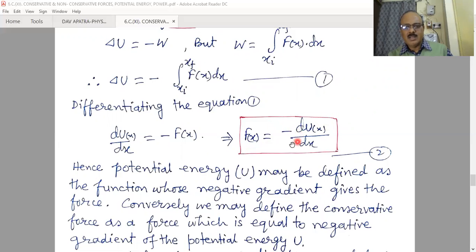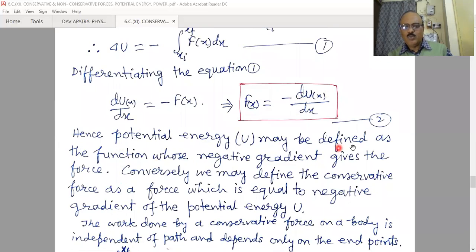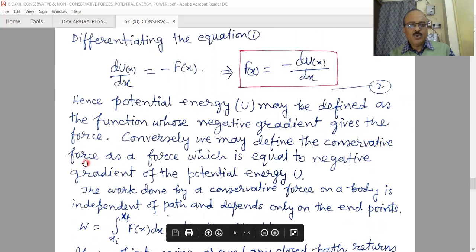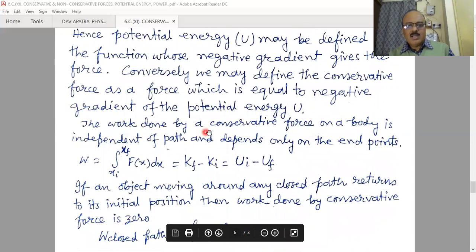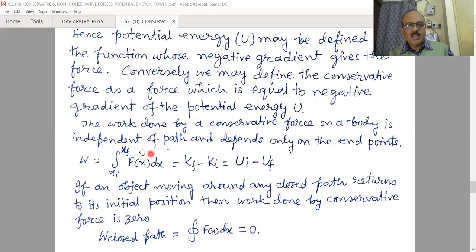Hence potential energy U may be defined as the function whose negative gradient gives the force. Conversely, we may define the conservative force as a force which is equal to the negative gradient of the potential energy U. Therefore, the work done by a conservative force on a body is independent of path and depends only on the end points.